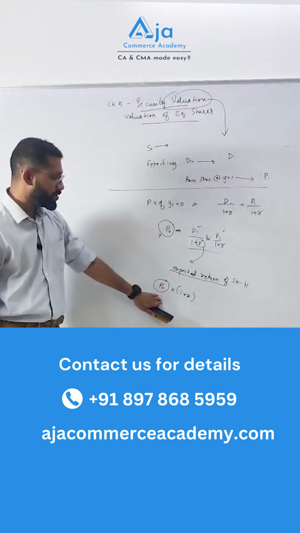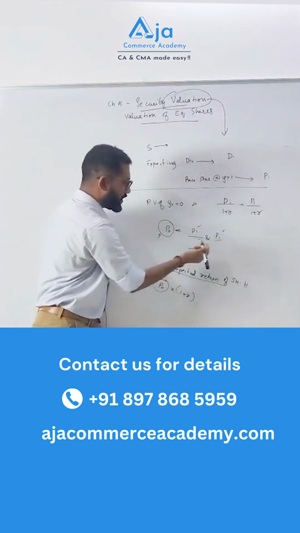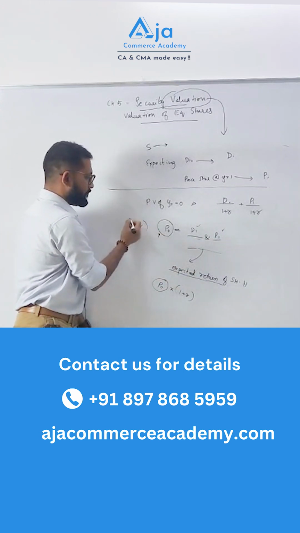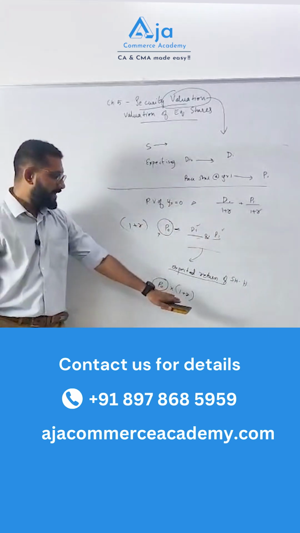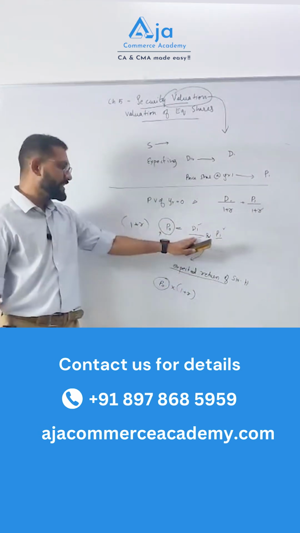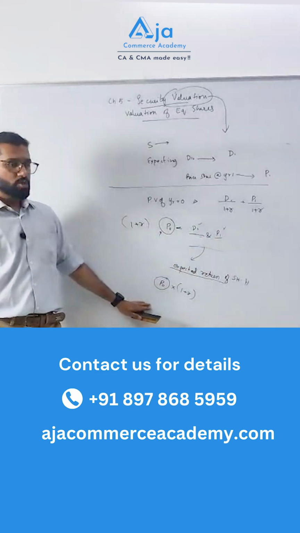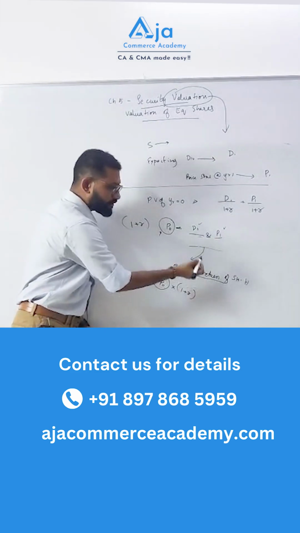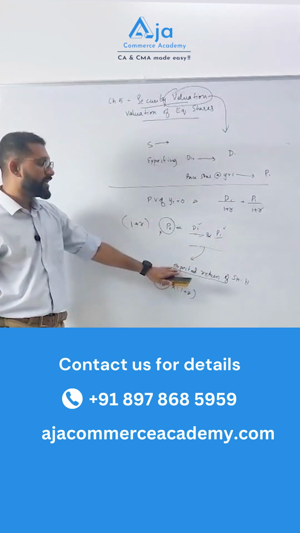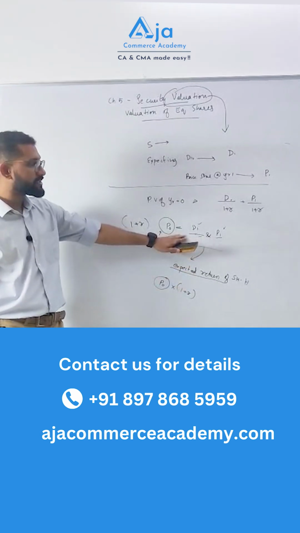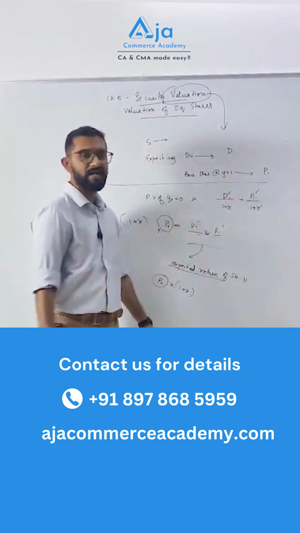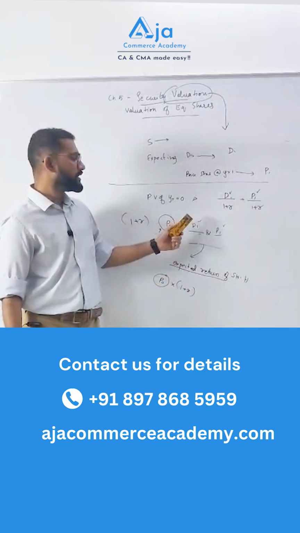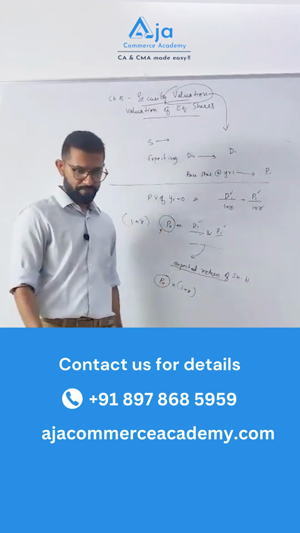From the same formula you can also understand that if you multiply P0 with (1 plus R), it is D1 plus P1. So at the rate of R, he is making D1 and P1 from P0. That is why this is the expected return of the shareholder, and we use it to discount the future cash flows, which are the dividend and the price of the share at the end of 1 year, in computing the value of the share as on date.